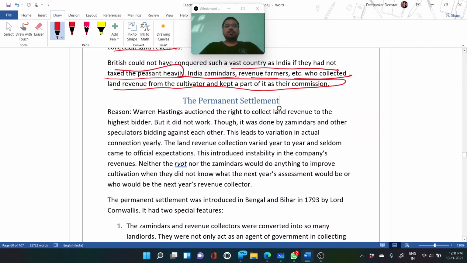So in this lecture, we are going to discuss the permanent settlement. What is the permanent settlement? Earlier, Warren Hastings auctioned the right to collect land revenue to the highest bidder. The person who would act as the collector of the land revenue was the one who gave the highest bid. One bidder would say, I will give you rupees 10 from that land; another bidder would say, no, I will give you rupees 100 from that land, yearly or monthly. The person bidding the highest was given the right to collect the revenues by the British official.